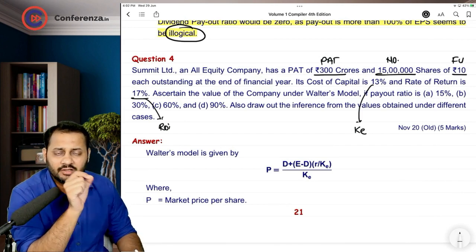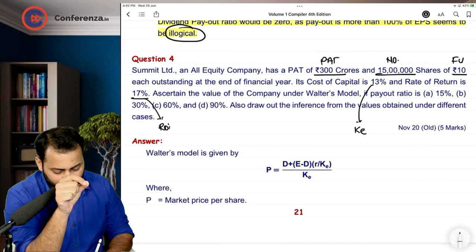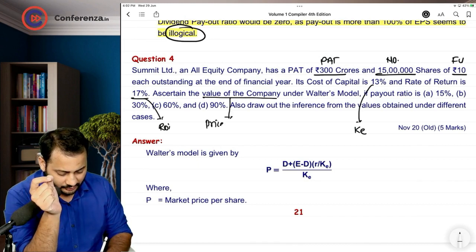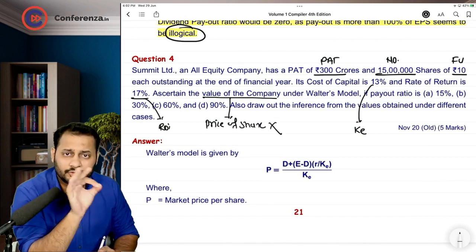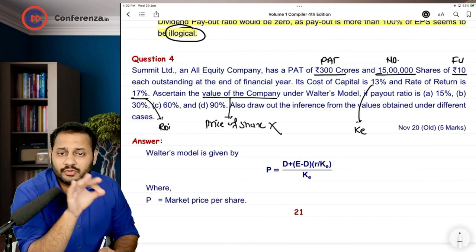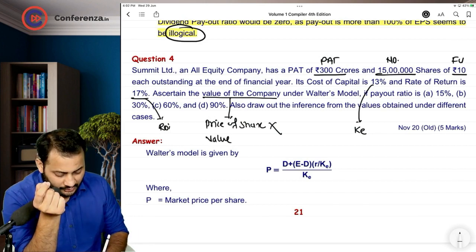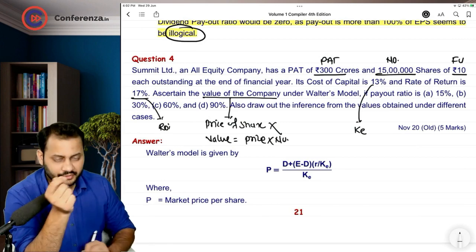Ascertain the value of the company. They're not asking you the value of the share or price of the share. They're not asking you to calculate the price, they are asking you to calculate the value of the company, which is price multiplied by number of shares.